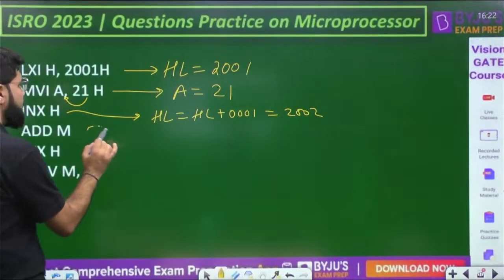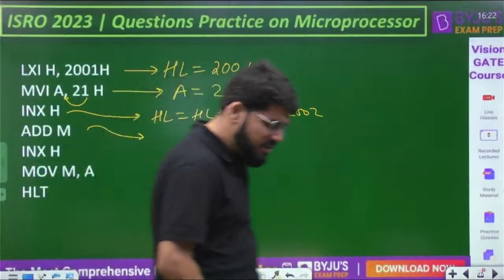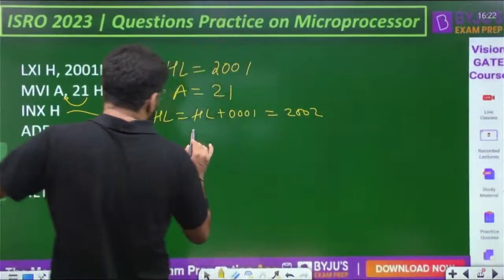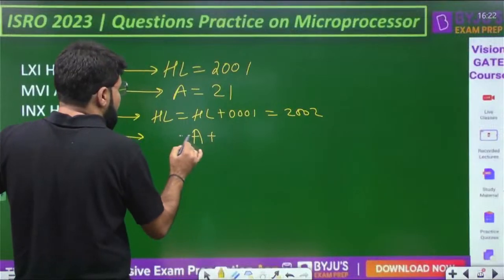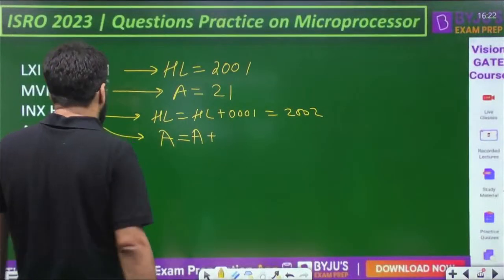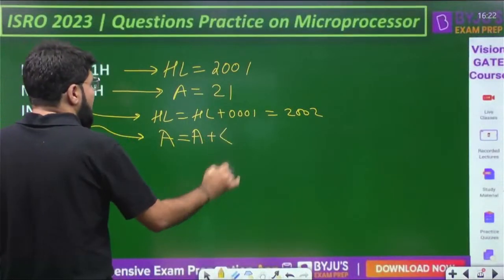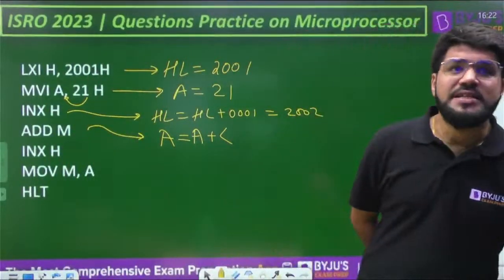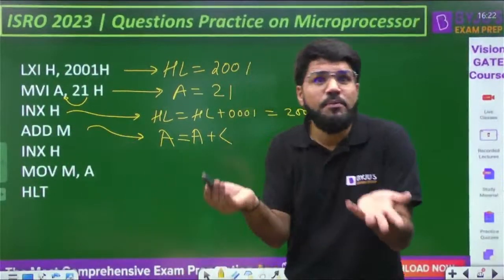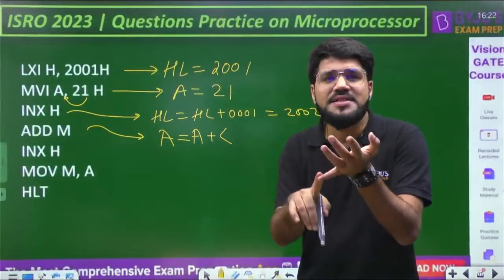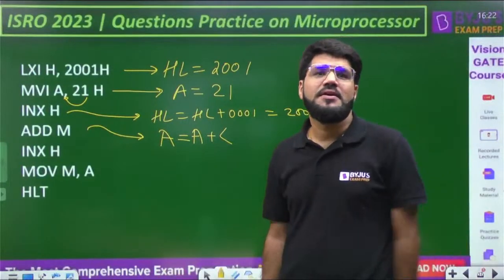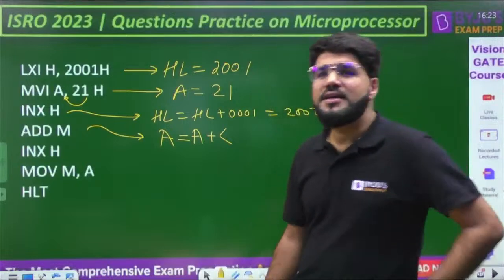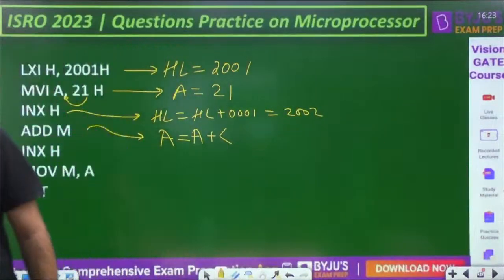Now ADD M. This is an important instruction. Listen to me. ADD M. ADD, of course, by default with accumulator we know. So something is going to be added with accumulator. Result is also stored back in accumulator, but what? That number which is written in the memory. Which memory location? Whose address is stored in the register pair HL. Indirect addressing. That is known as the indirect addressing.